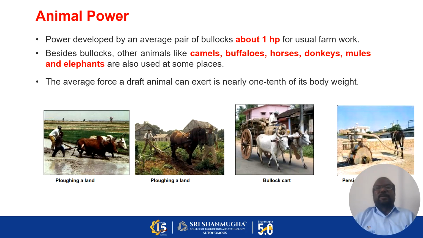The average force of a trapped animal can exert nearly 1/10 of its body weight. Animal power can be used for plowing of wetland as well as dry land, for transport purposes, and water lifting purposes.